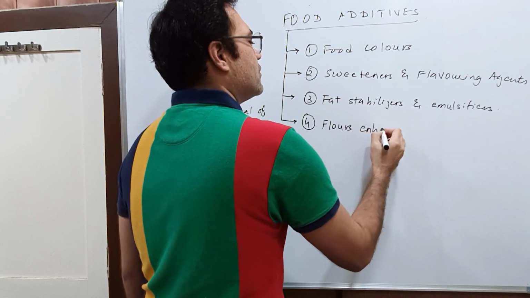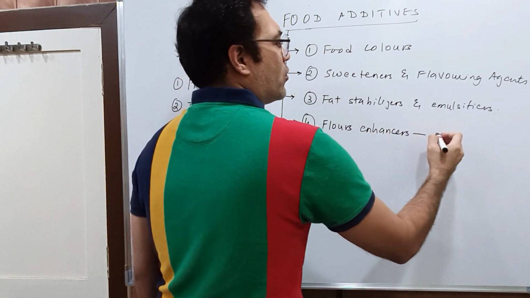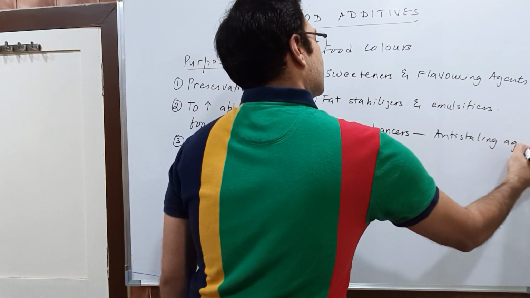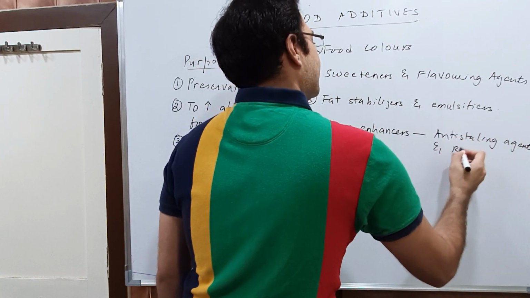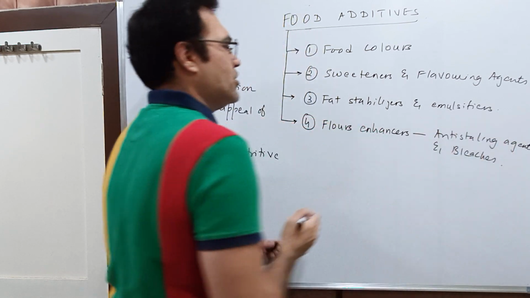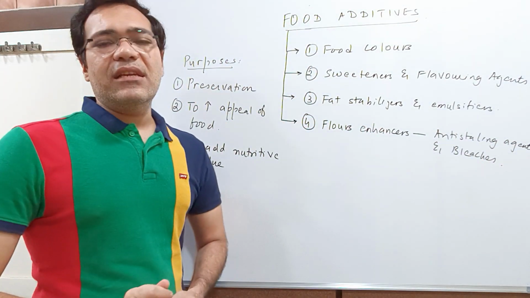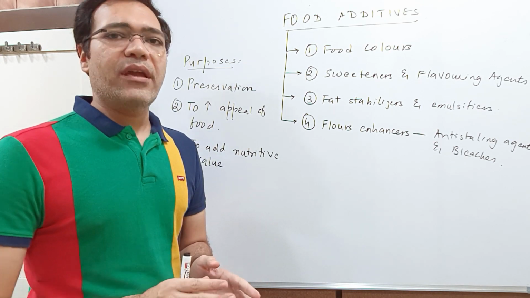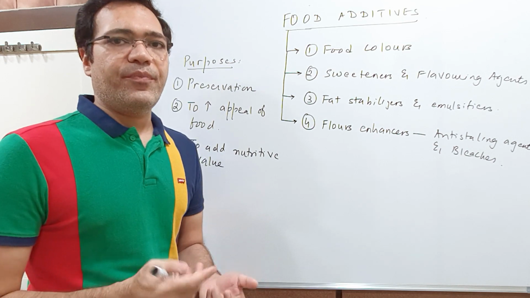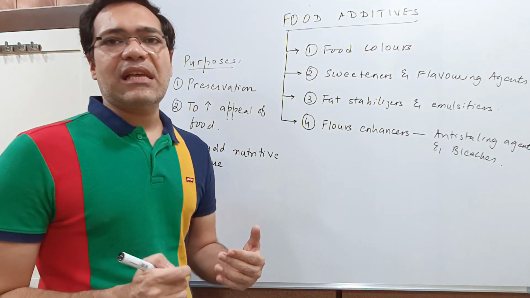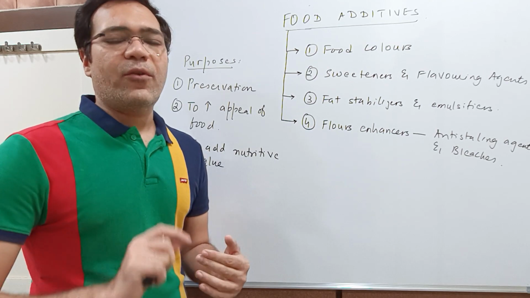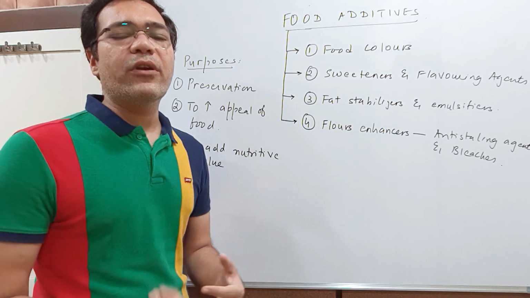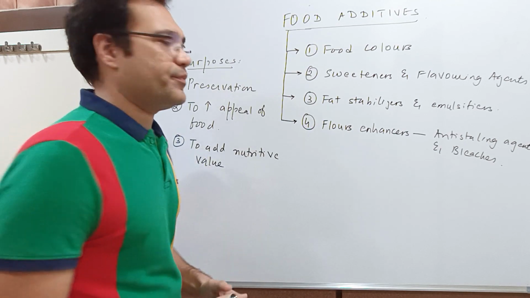Flavor enhancers includes anti-staling agents and bleaches. See students, anti-staling agents are the substances that are mainly added to the baked food to improve the texture of the food. And bleaches are used to remove the color from the flour. So because of these agents, the flour or your food becomes more appealing to you.